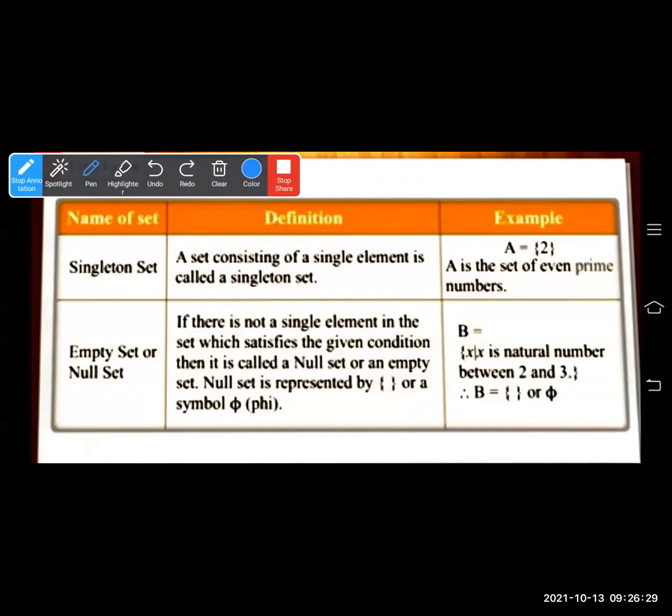So we'll see an example. B is equal to the set of all x such that x is a natural number between 2 and 3. Between 2 and 3, there is not any natural number. There are rational numbers and irrational numbers, but not a single natural number. Therefore, B is an empty set, or you can say it as phi. This is called phi, and this is called the empty set.